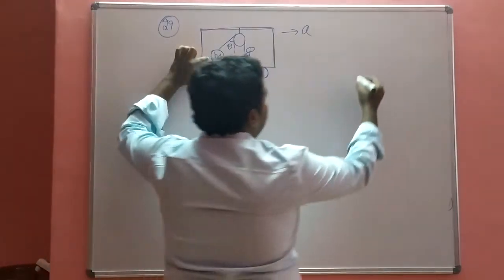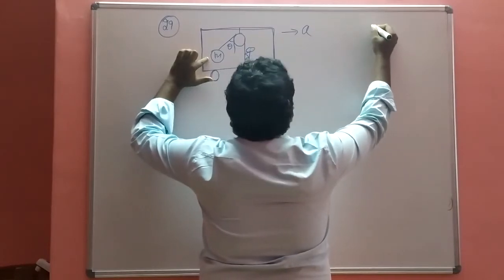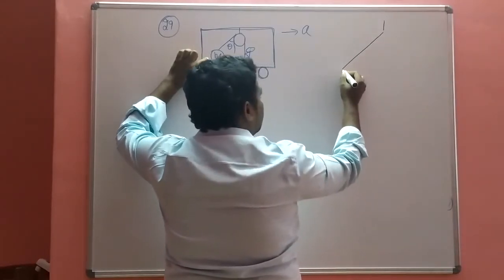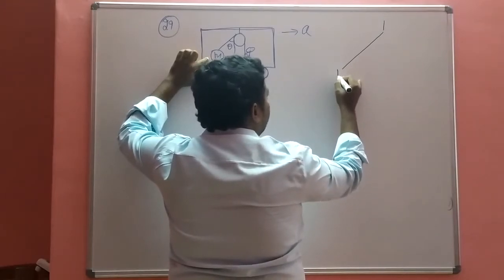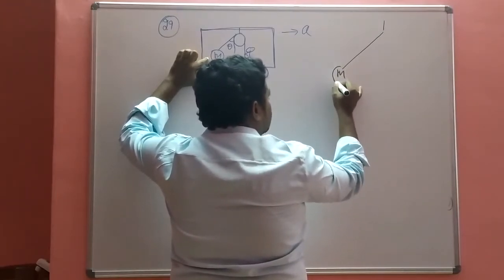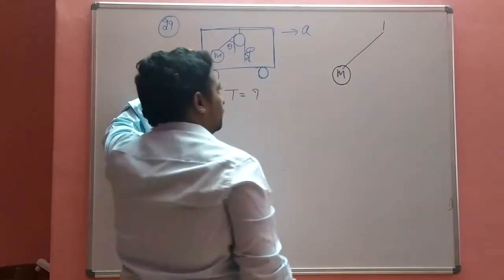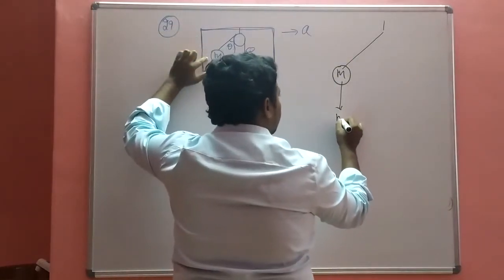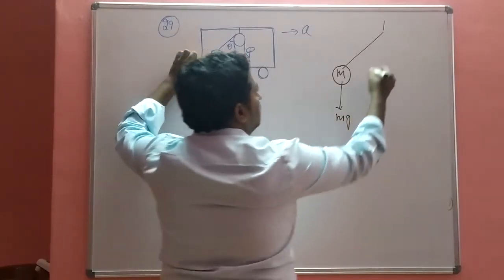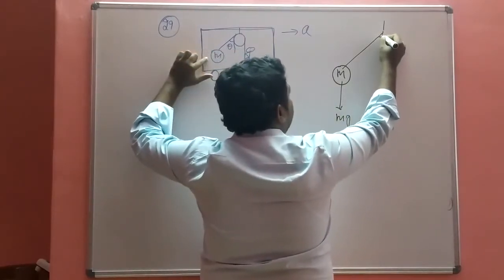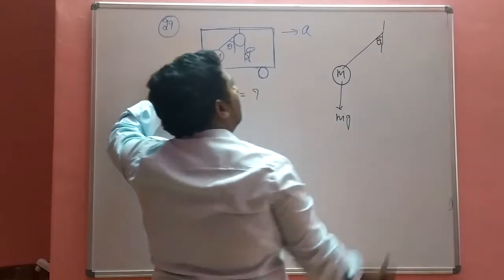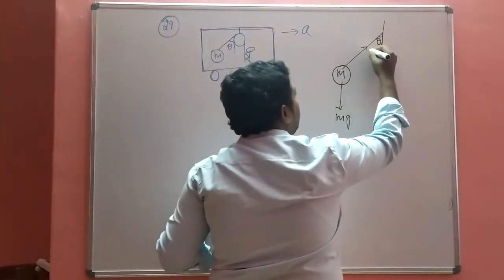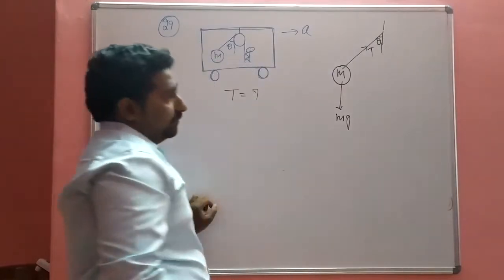This is the pulley, then this is the mass M, correct? So mass M. This is the downward force mg. Then this is the theta. Then this is the tension T.